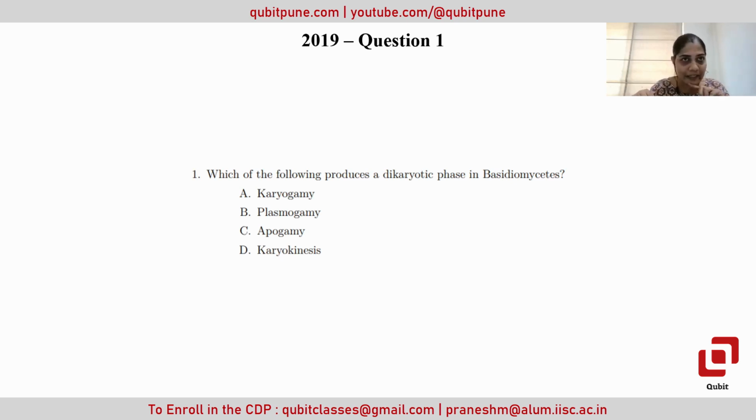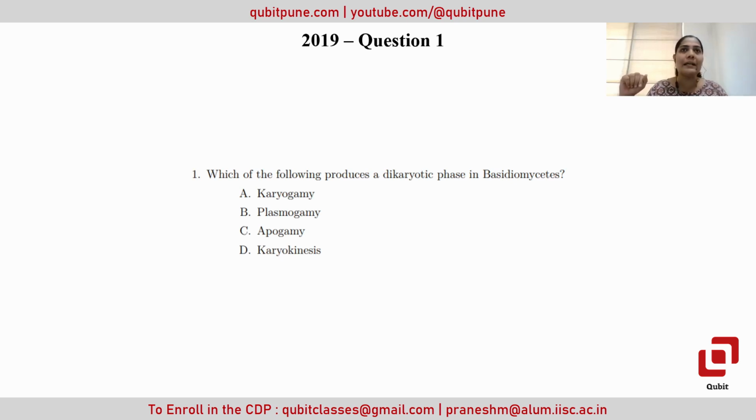Plasmogamy is a specific characteristic which happens in basidiomycetes, where two vegetative cells get fused, means two different kinds of cells get fused, and the cell formed after fusion has the dikaryotic phase because it has two nuclei. Only the plasma membrane and cytoplasmic contents get fused and are shared with each other, and the two nuclei remain as they are. So that is what we call plasmogamy, which is the dikaryotic phase of the basidiomycetes.